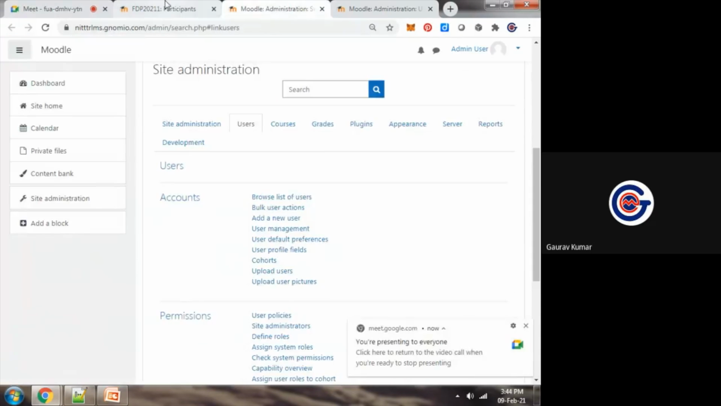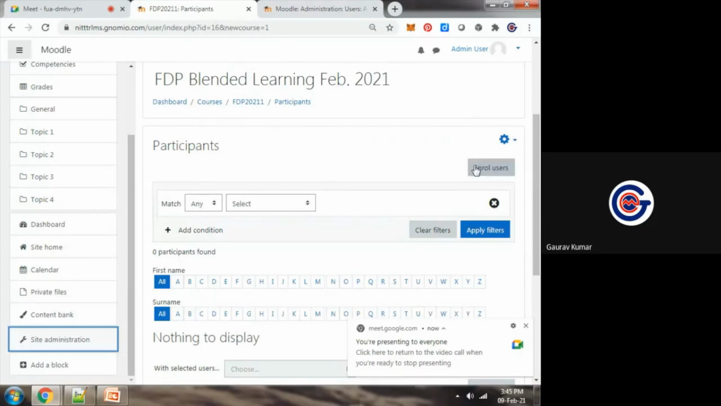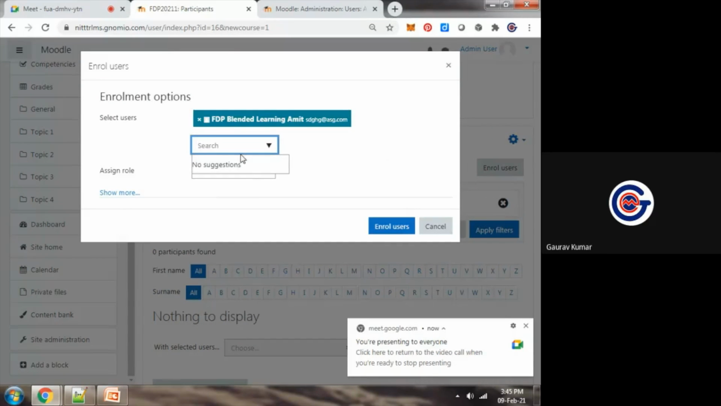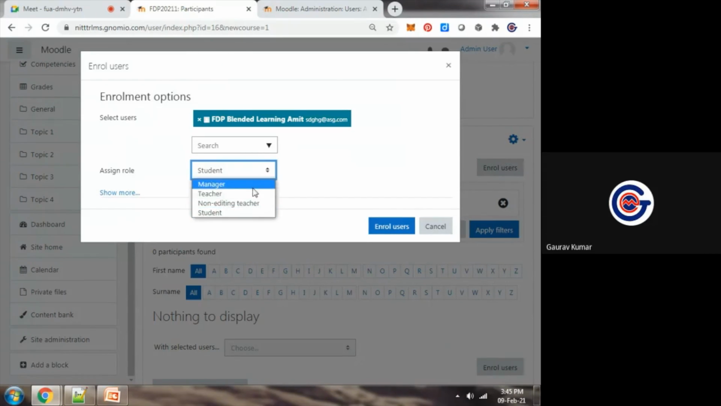By which way do we do it? You can see this in our course, FDP blended learning, enroll users, and I will search here. You can see this. Now this user I want to add as a student. Student, manager, teacher, or non-editing teacher. So many options are available. If it is a student, it will be able to receive the assignments, check the study material, and respond to the assignments and the quiz.